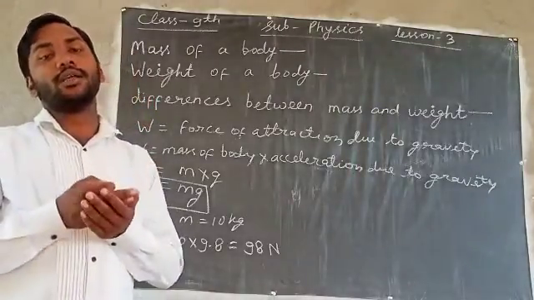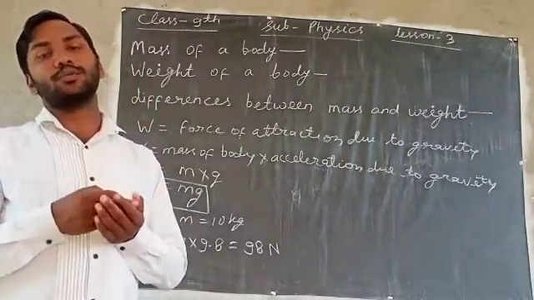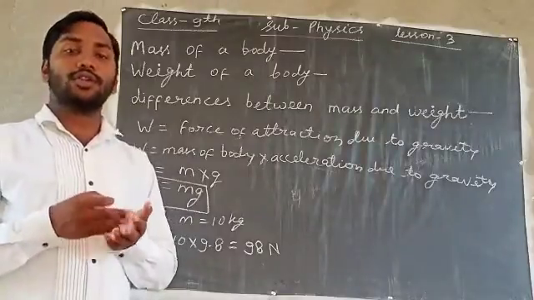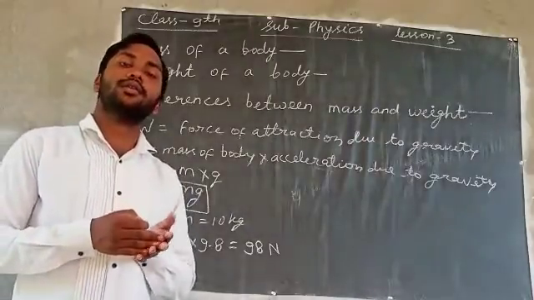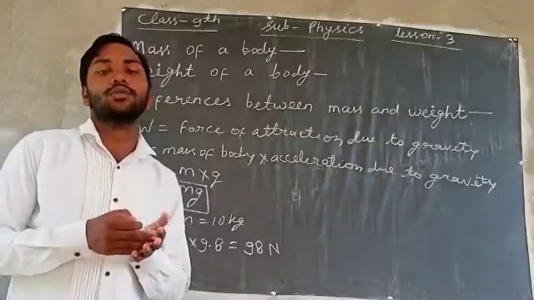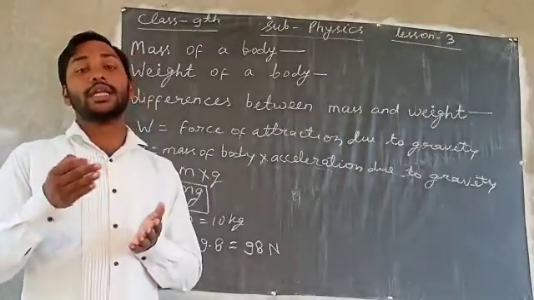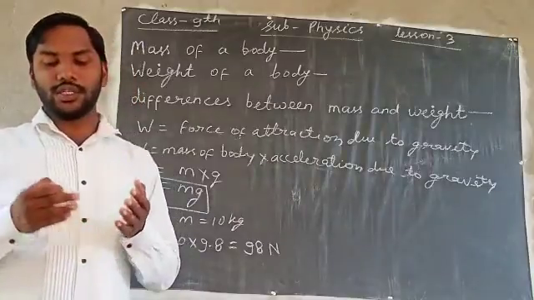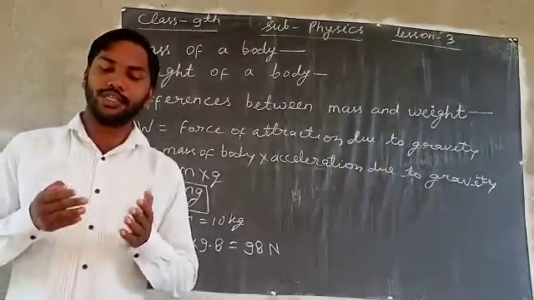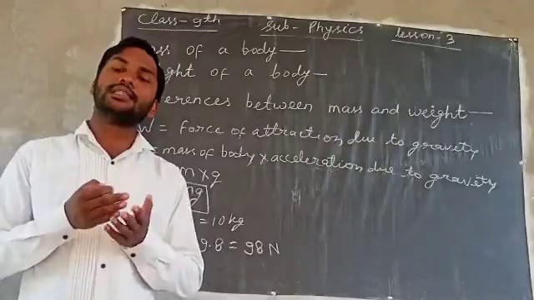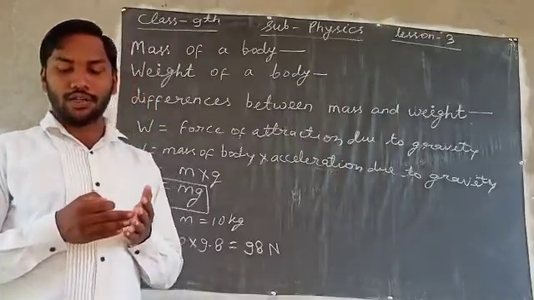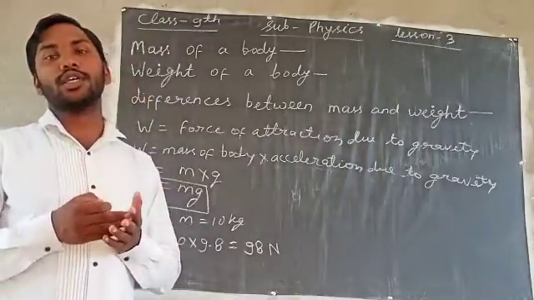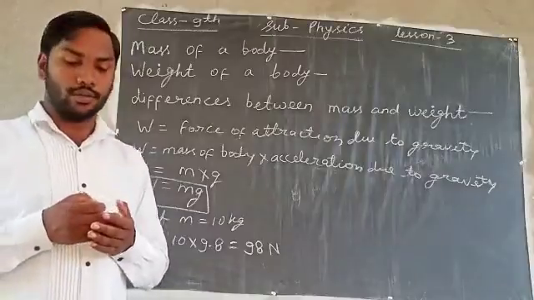Mass of a body can never be zero, but the weight of a body can be zero at the center of the Earth. The mass is a measurement of the body's inertia, while weight of a body is the gravitational force experienced by it.